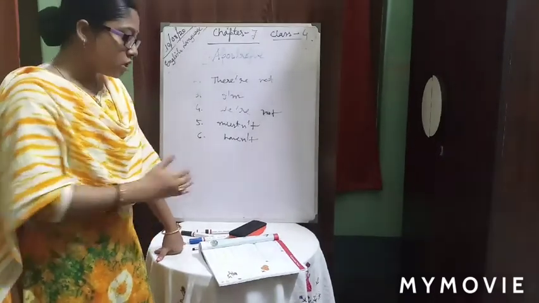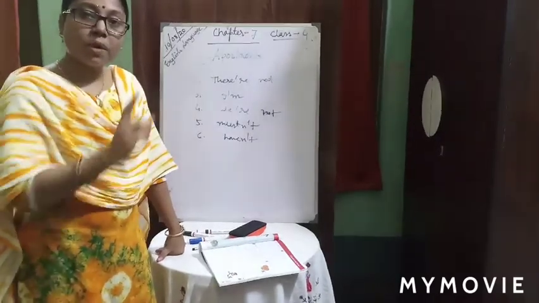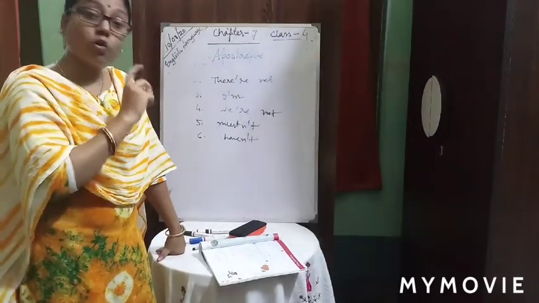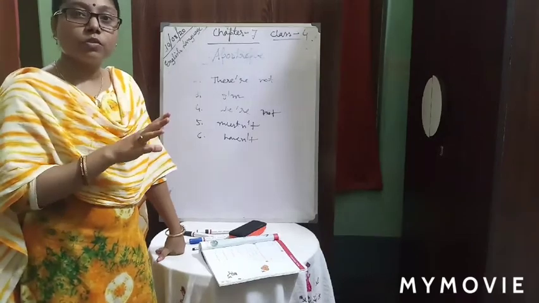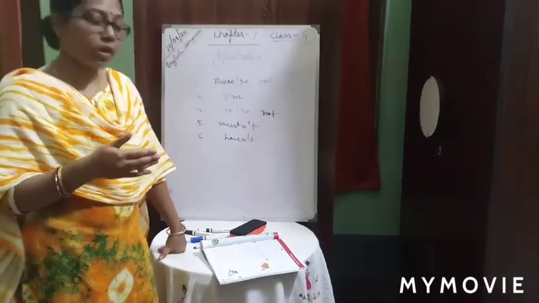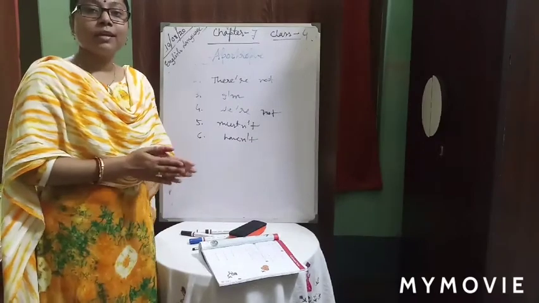So this one you will write in the copy, the contracted form, along with exercise D. Exercise D is no need to write, that you will write in the book only. This part you will write in the copy. So just revise the chapter properly. Till then, thank you, class.